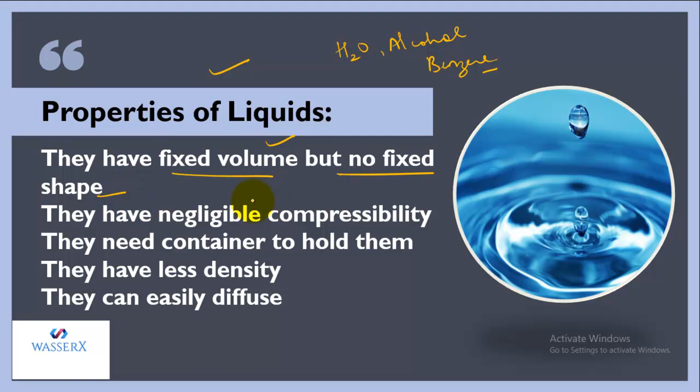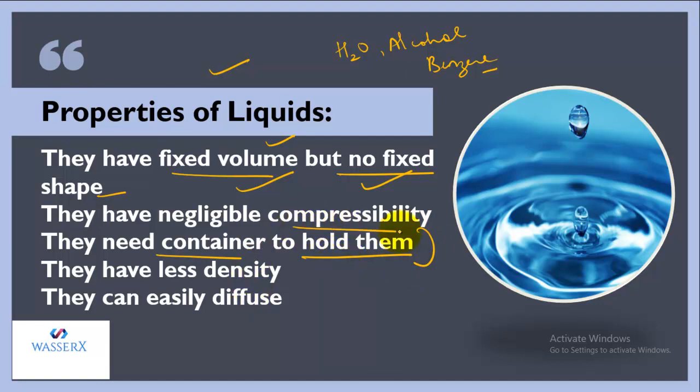They actually need a container for storage, and they acquire the shape according to the container. So they have fixed volume but no fixed shape, and they need a container to hold them, and accordingly they acquire the shape of the container.